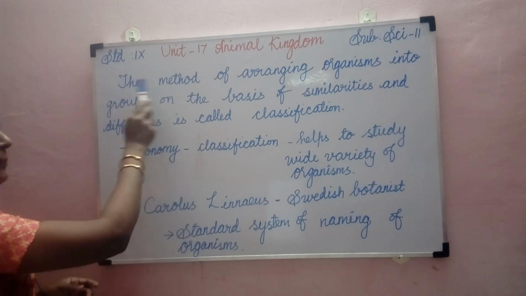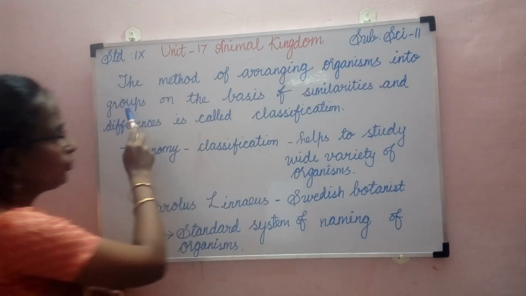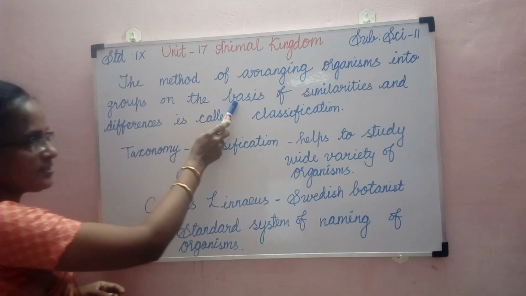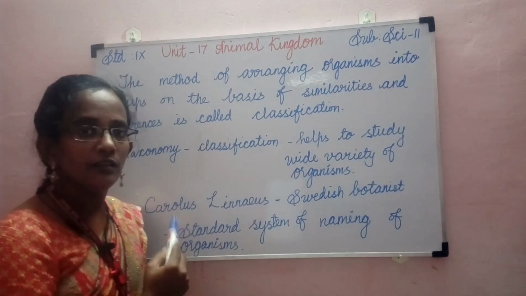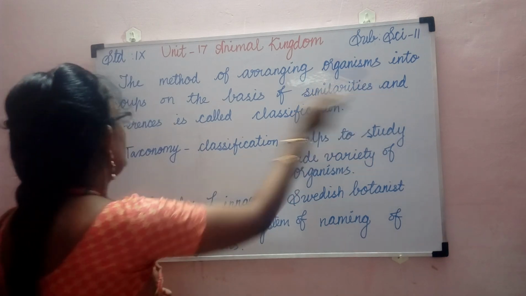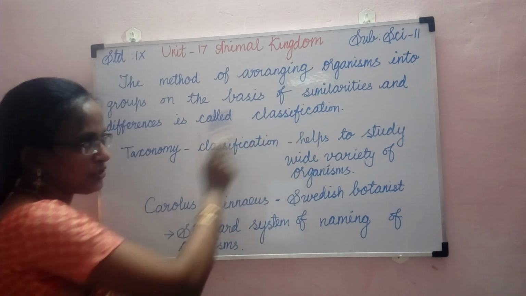The method of arranging the organisms into groups on the basis of their similarities, similarities meaning the same characters, and the differences, is called classification.